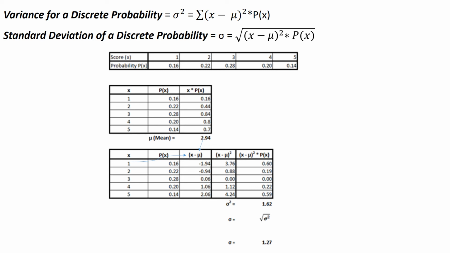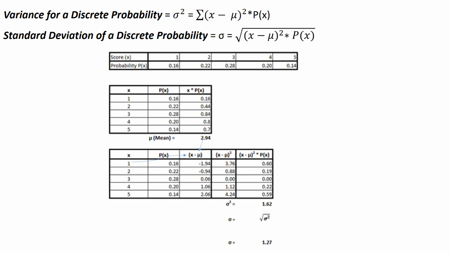Remember, number 1, passive, they got 0.16 or 16%. So I'm going to multiply 0.16 times 3.76, which is my x minus mu squared, and I get 0.60. 0.22 times 0.88 is 0.19. 0.28 times 0.00 is 0.00. 0.20 times 1.12 is 0.22. And 0.14 times 4.24 is 0.59.